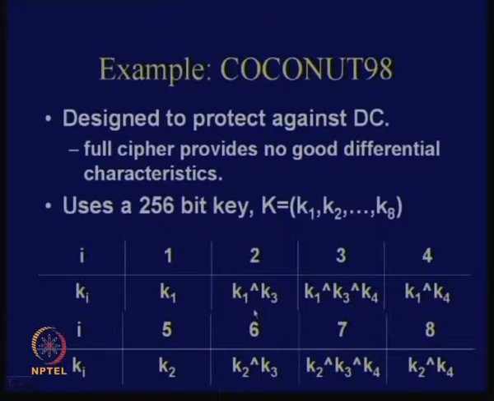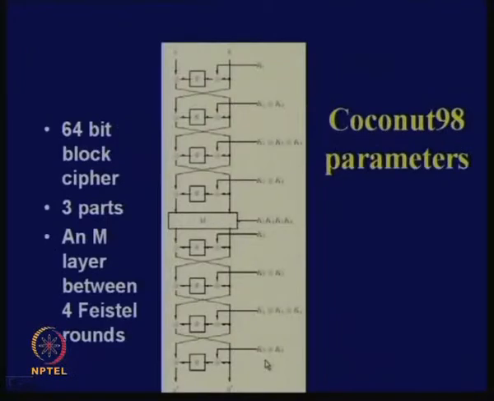Therefore you can implement this quite easily in hardware or any other implementation. So you take K2, you XOR this with K3, you take K2 XOR K3, XOR that with K4, and again you take K2 XOR K3 XOR K4, you XOR that with K3, you obtain the 8th round key, okay. It's a very simple technique to generate all the round keys.